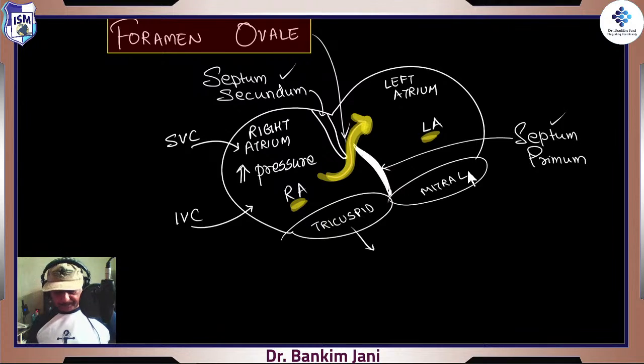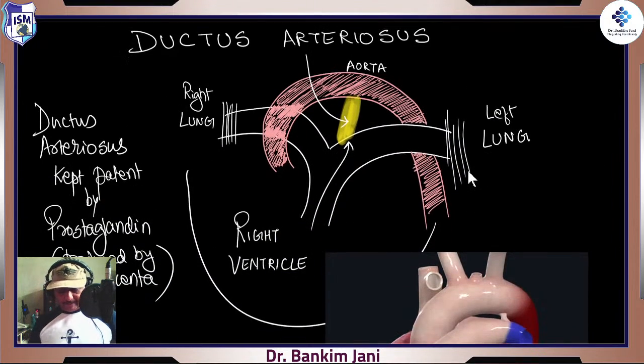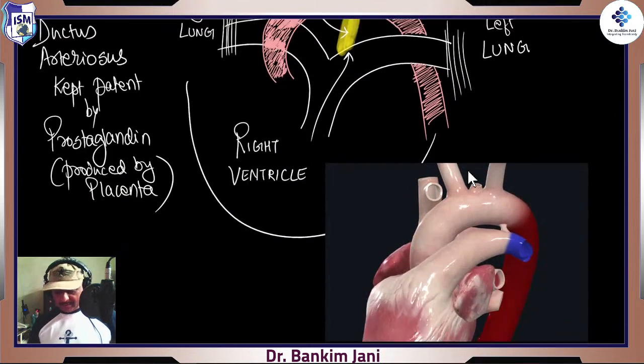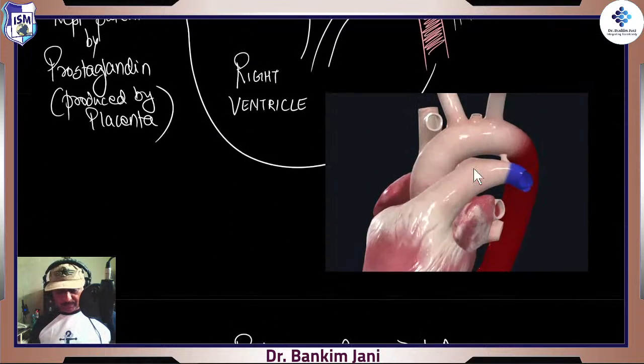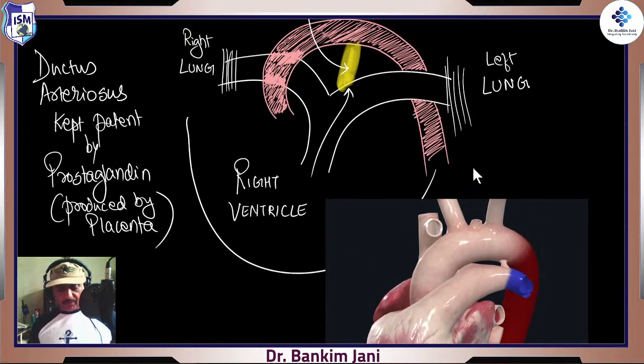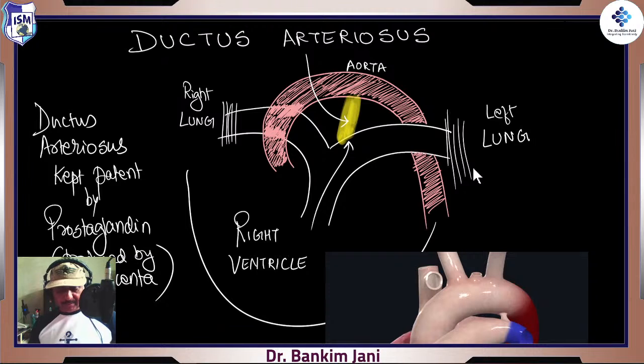Okay. Moving further. You worked so hard. All the way the blood has been carried to the left atrium. True? From the left atrium, from where did it come?